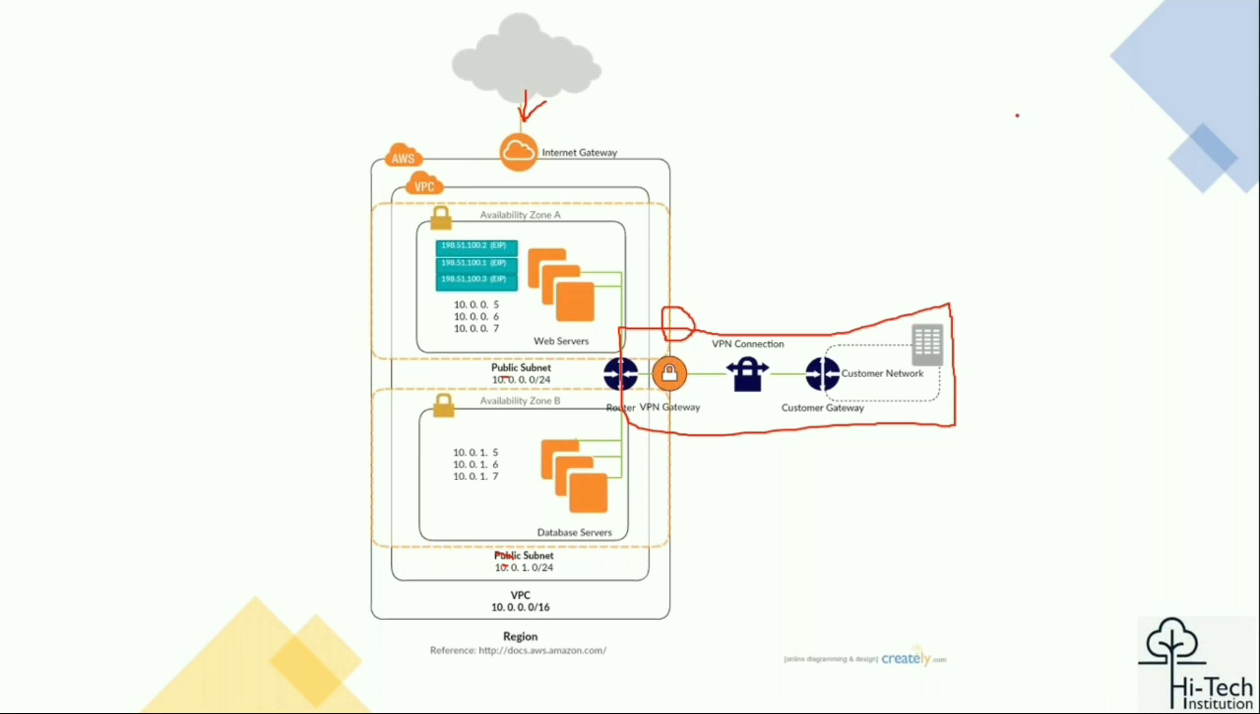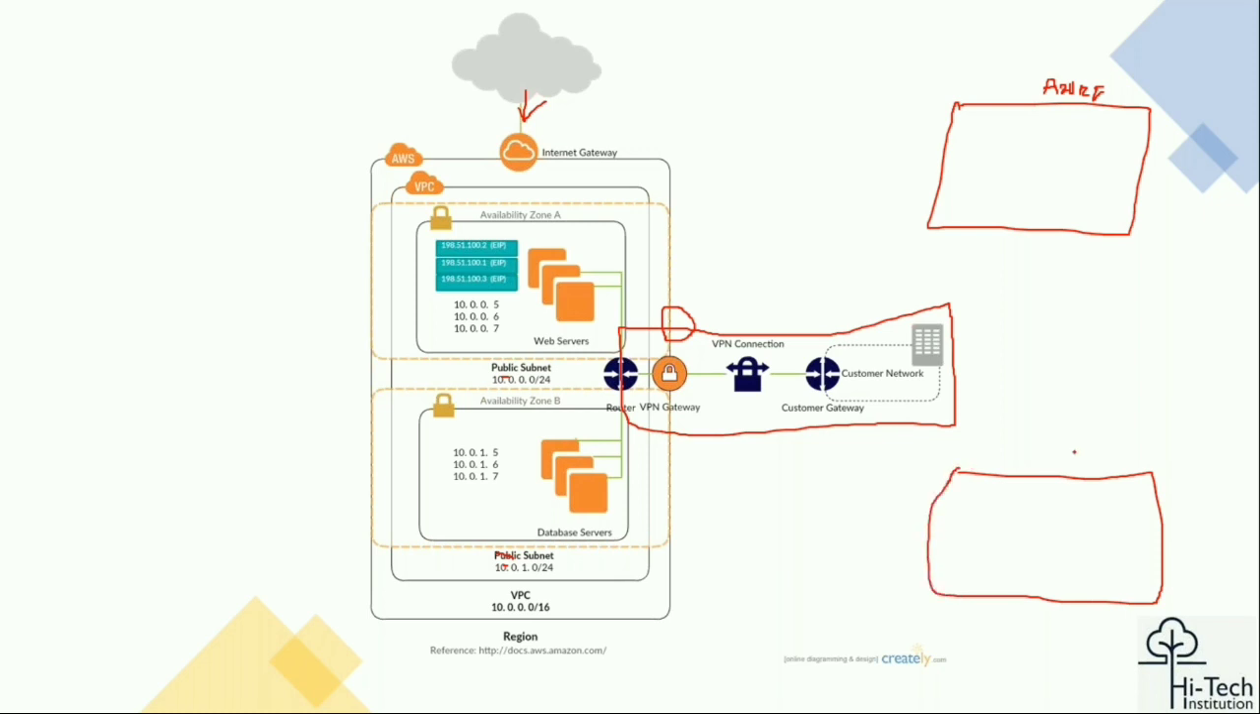If you have an Azure environment like this, this is our Azure environment. My handwriting is a little bad, just try to understand. This is Azure. This is my GCP environment. Can anyone tell me how the connections will be?